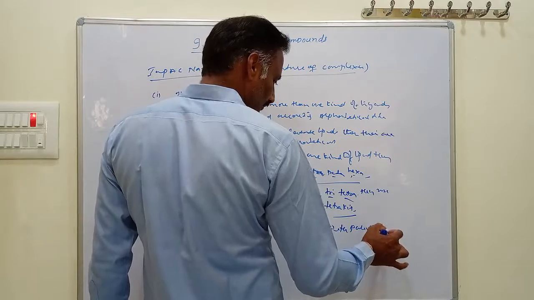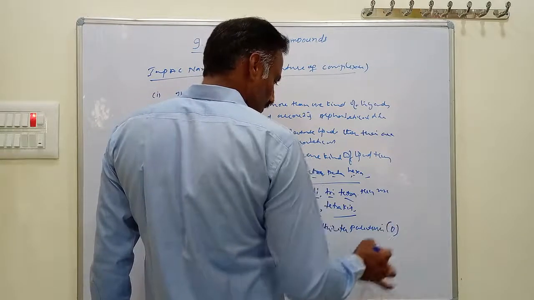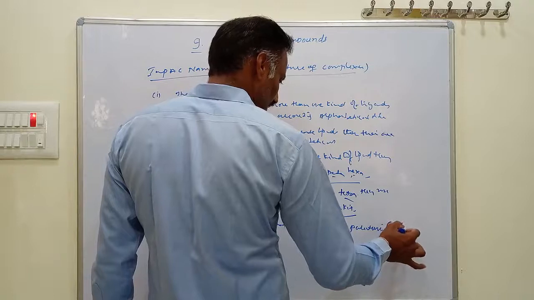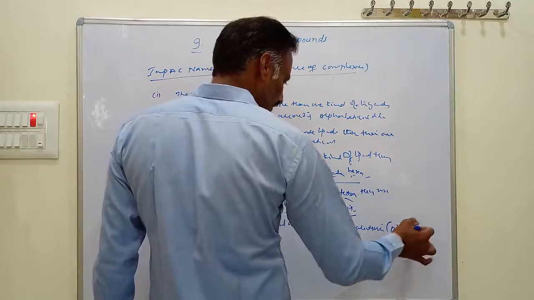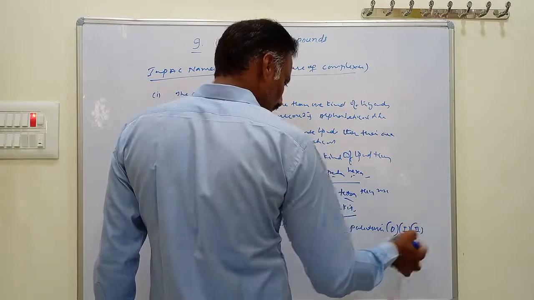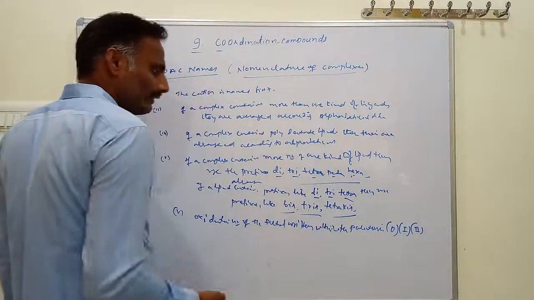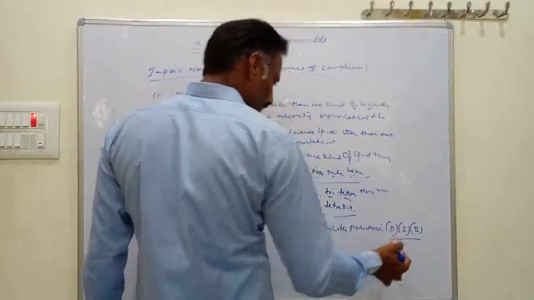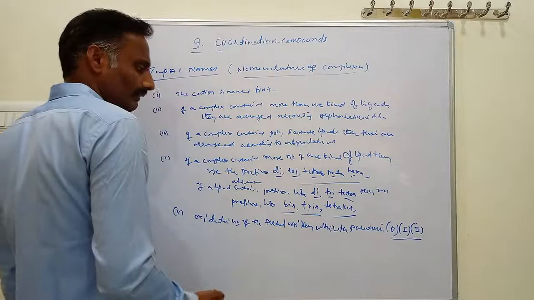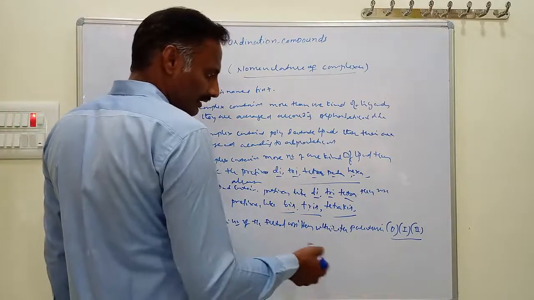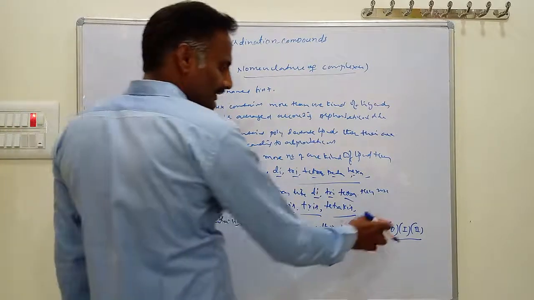For example, if the oxidation state of the metal is 0, then write 0. If it is 1, use Roman numeral I. If the oxidation state of the metal is 2, use Roman numeral II. The oxidation number of the metal is written after the name of the metal, in parentheses.